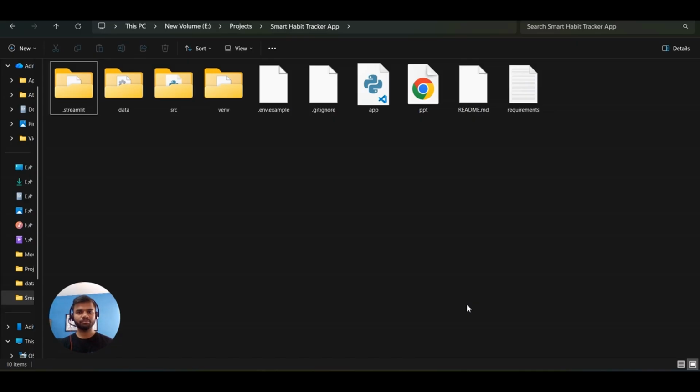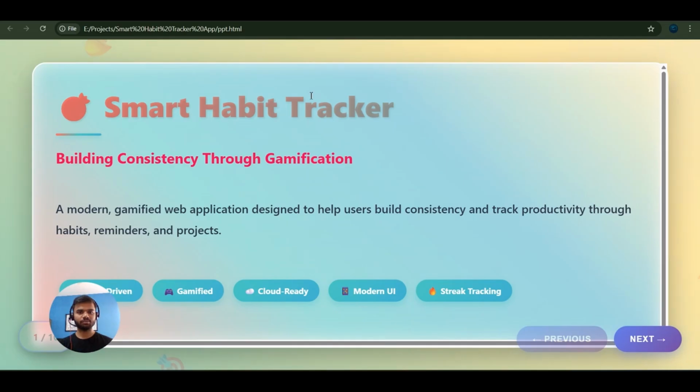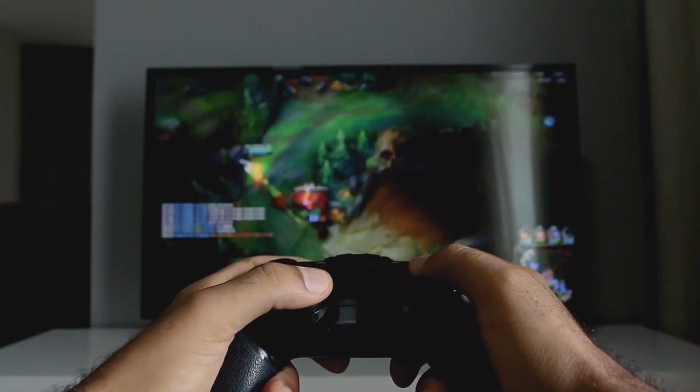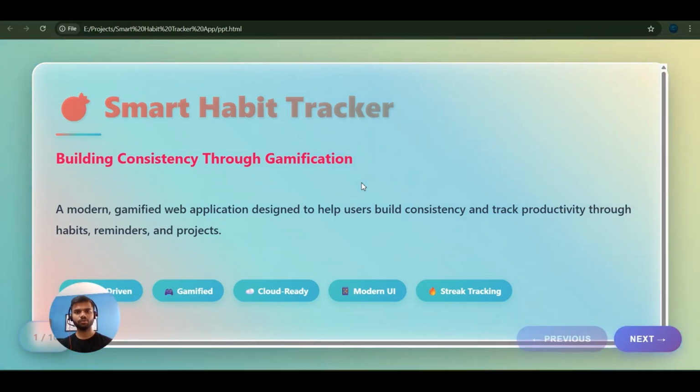And before directly jumping into the project demo, I want you to know everything about the project. So I have created this sample presentation of this project, which will answer most of your questions. So I will just open the PPT, which is this. The title is Smart Habit Tracker app. The motto is building consistency through gamification, because I have added game-like features like streaks, active consistency, and ultimately this will help you to stay consistent throughout the day.